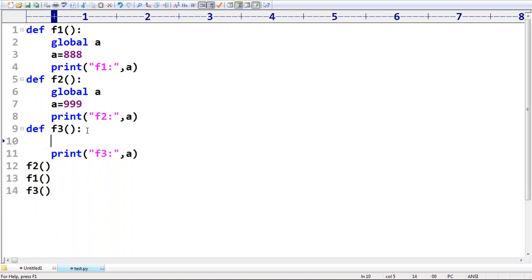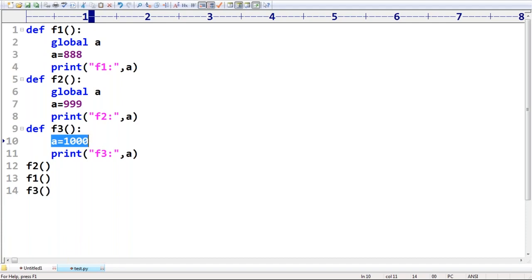Now in F3, a is equal to 1000 I'm taking. Onkar, observe that. In F3, a is equal to 1000. You have to tell what answer we are going to get. F2 answer is 999. F1 answer is 888. Next, F3 answer is 1000, because it will become a local variable of F3.